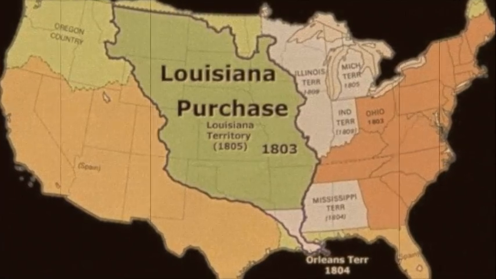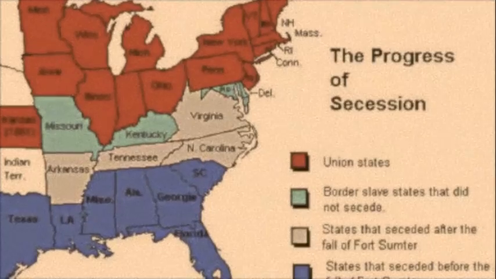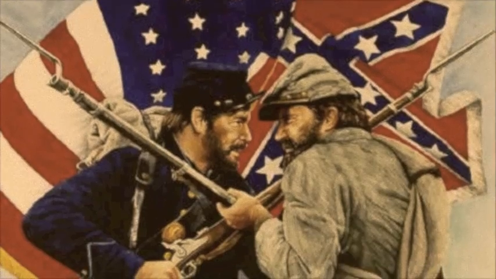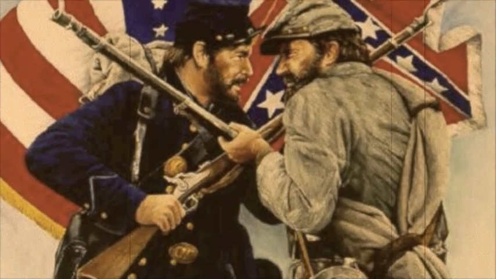The move out west caused more tensions over slavery. When South Carolina seceded, the Union stood up with bravery. The North and South divided, starting the Civil War. The North became victorious, while the South was left poor.